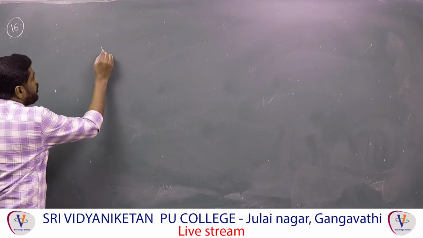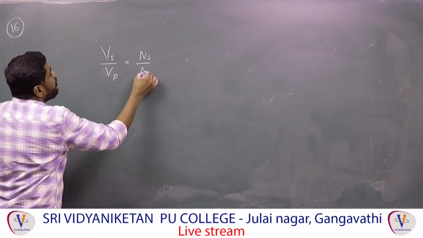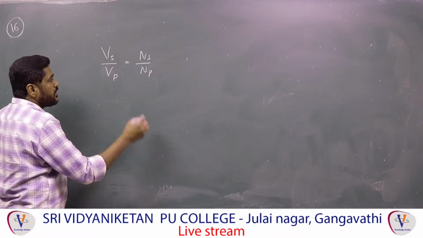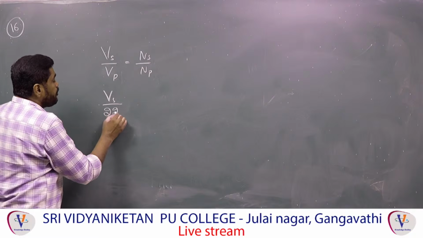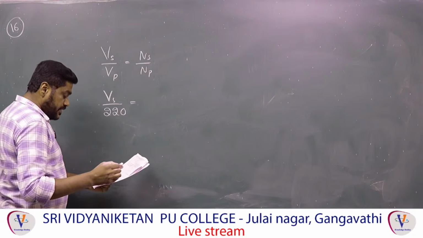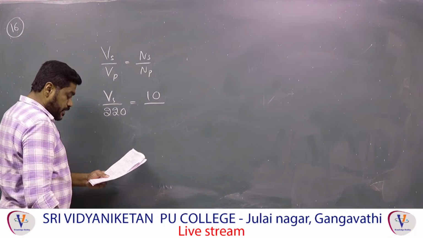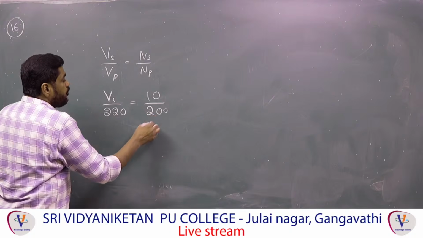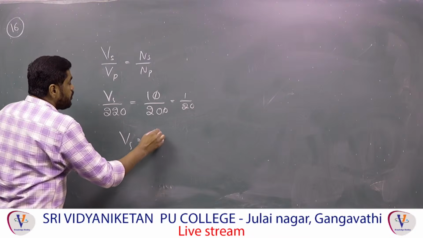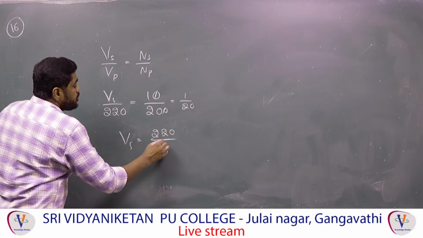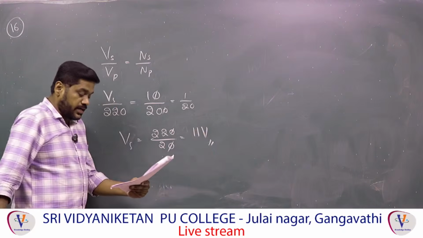From the transformer ratio, Vs by Vp is equal to Ns by Np. Use this formula and you can get the answer directly. Vs by primary voltage, which they have given as 220, is equal to the number of turns in the secondary, 10, by Np, given as 200. Therefore, zeros cancel, it is 1 by 20, and Vs is equal to 220 by 20, which is 11 volts. That is the correct answer.